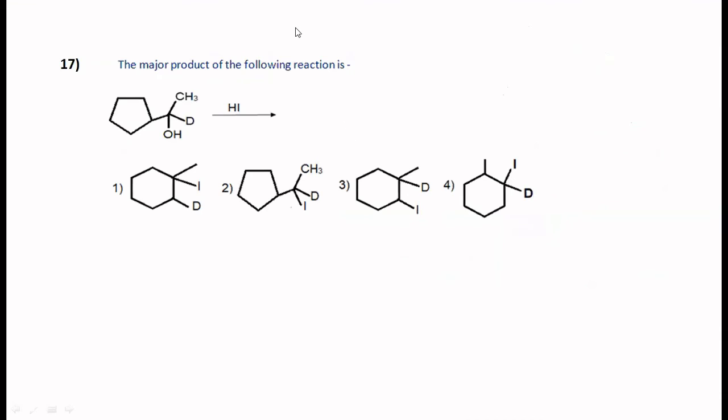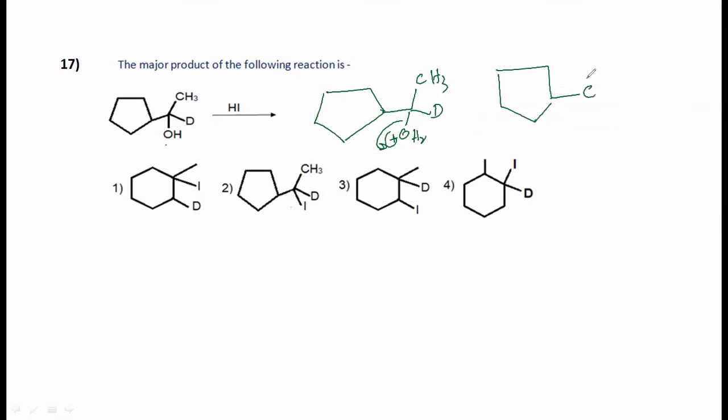The major product of the following reaction is, what is the product? First, you need to protonate this. You have got the CH3 there, deuterium there. This becomes OH2 plus. So therefore, this will come out and you are going to get a carbocation like this. This will be CH3, this will be D, and a positive charge.